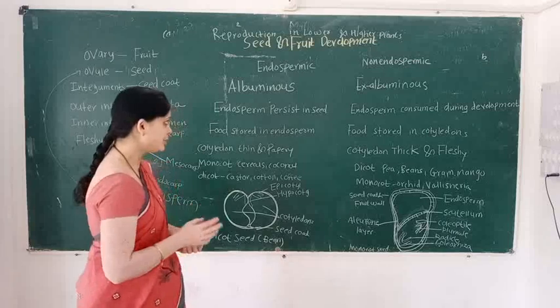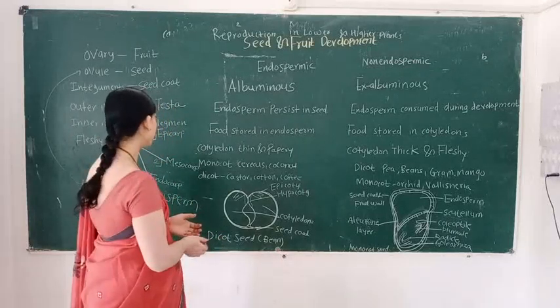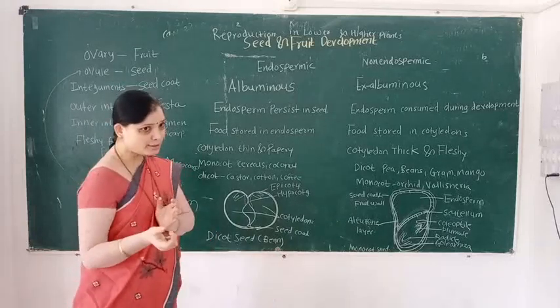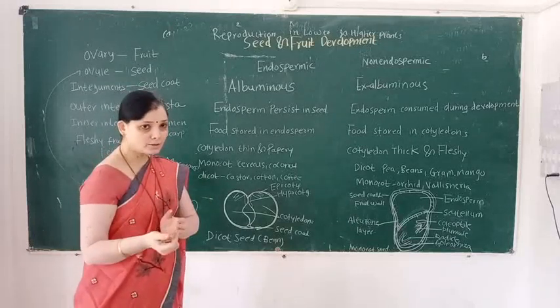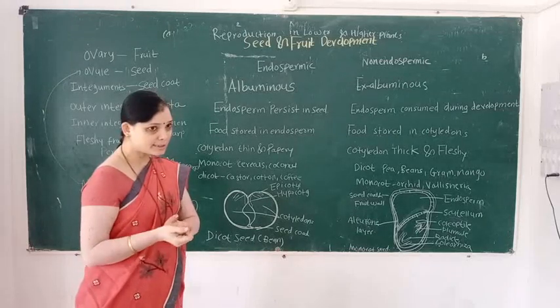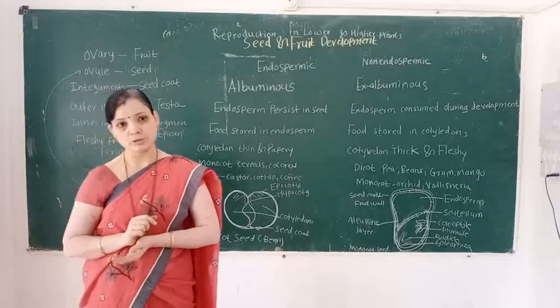So in this lecture we learn seed and fruit development. So you understand this point. Then in the next lecture we learn what is parthenocarpy, what is apomixis, and then we also learn the